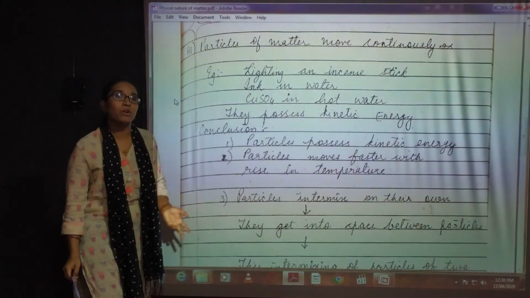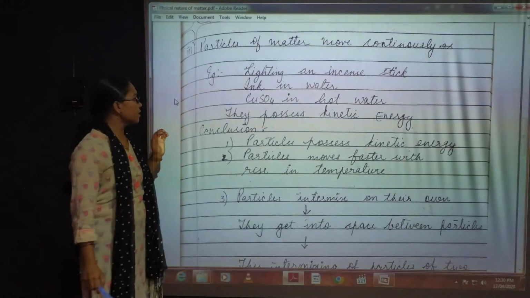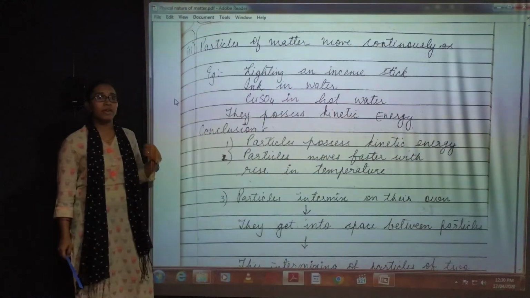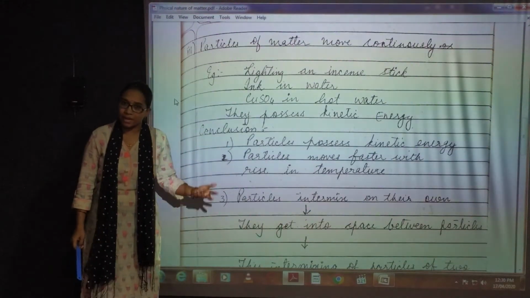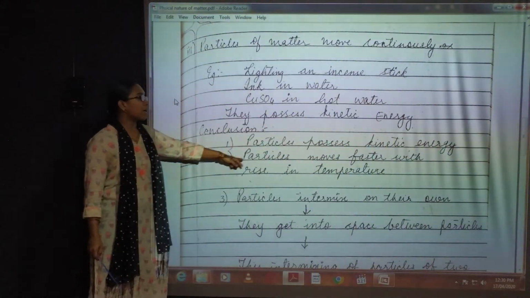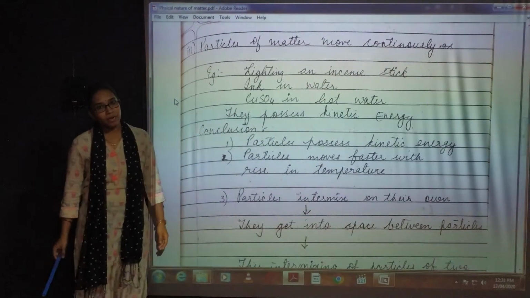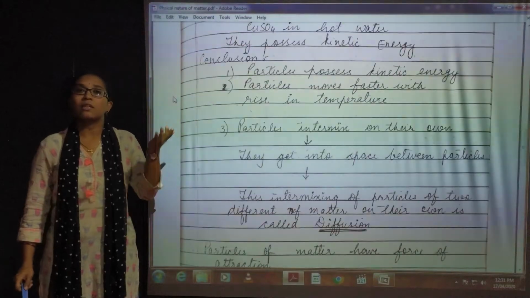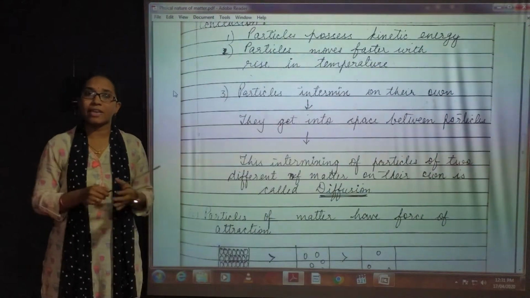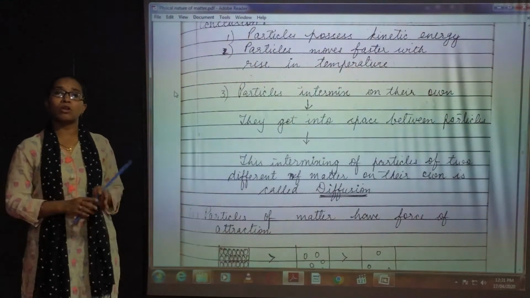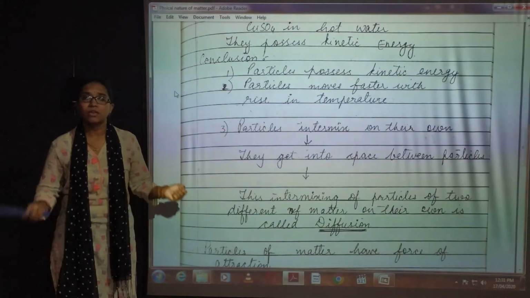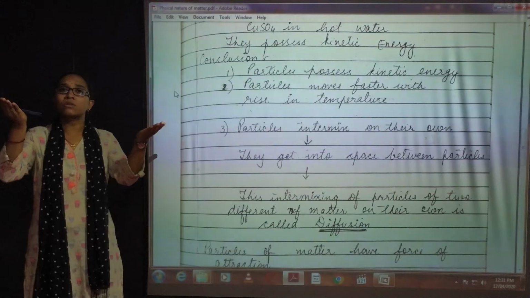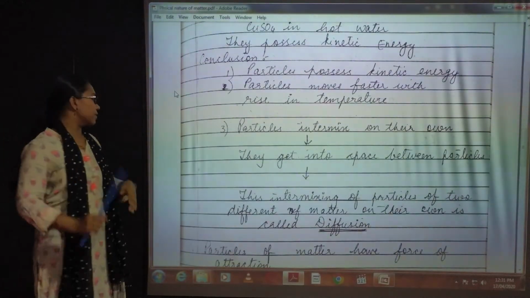Now what can you conclude from these characteristics? That the particles possess kinetic energy. The kinetic energy is higher in the gaseous state of matter. Particles move faster with rise in temperature. As the temperature of any substance rises, the particles inside that substance can move much faster. The molecules can move much faster. In short, as the temperature rises, kinetic energy also increases.